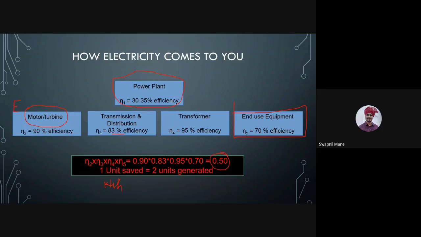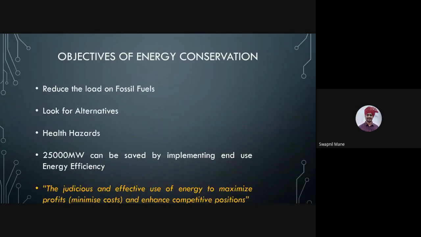End use equipment efficiency potential in India is 25,000 megawatt, which can be saved by just implementing energy efficient equipments. Please write down: energy efficient equipments can prove to be a potential source for energy conservation.